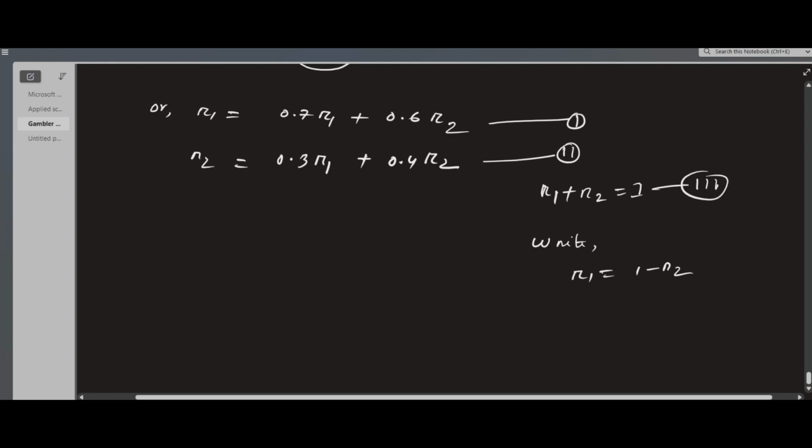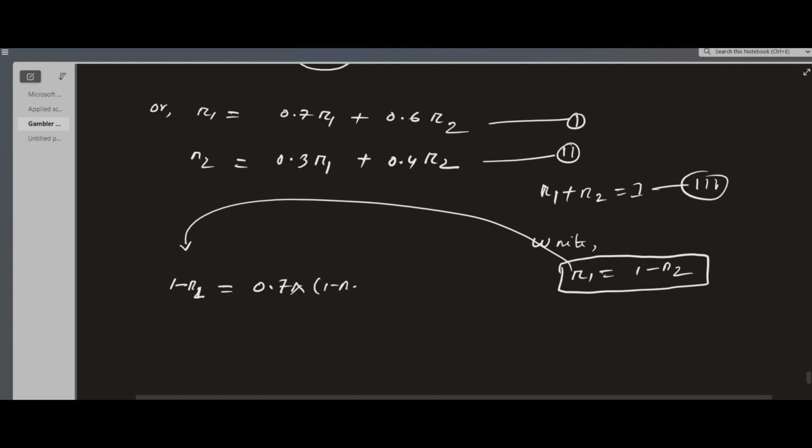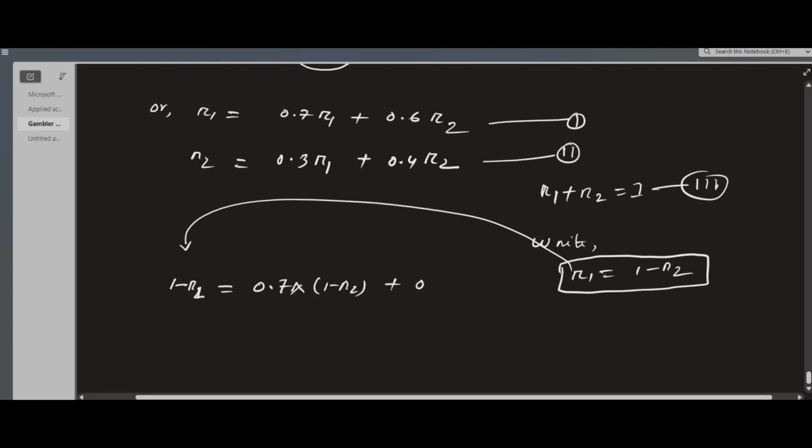Using this formula in equation 1, we replace R1: R2 is equal to 0.7 times (1 minus R2) plus 0.6 R2.